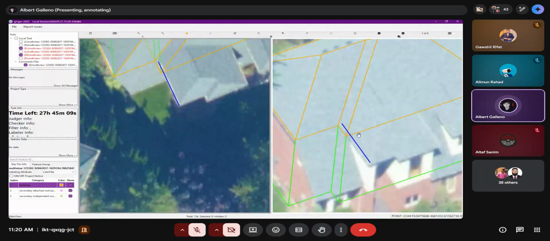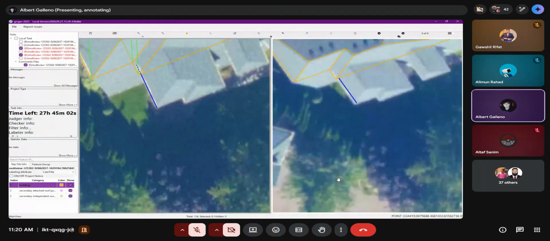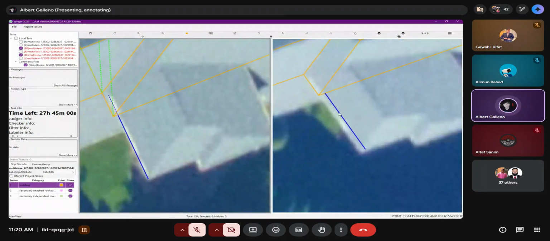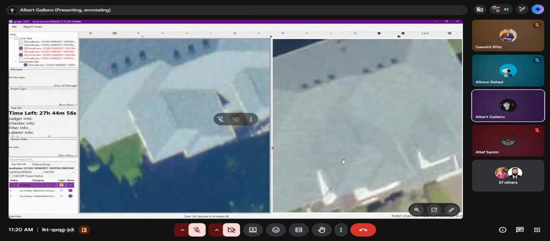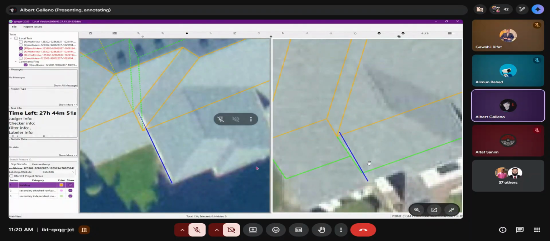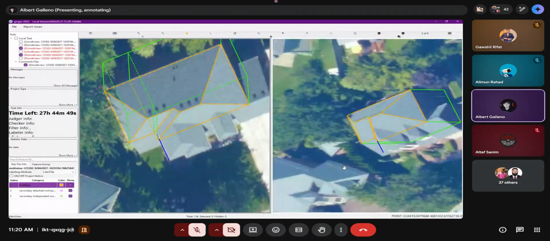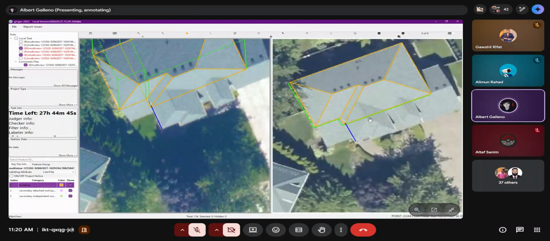Now, as you can see right here, it's kind of offset. So click and drag this assist line. Drag 10. Yeah, I think it's okay.